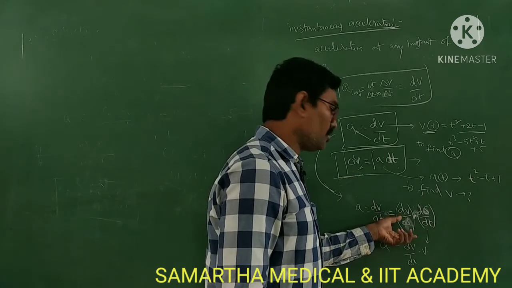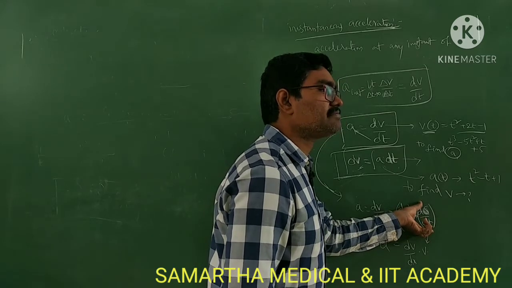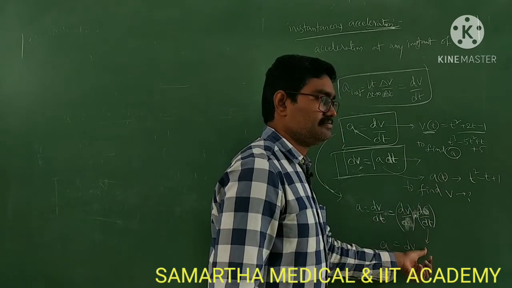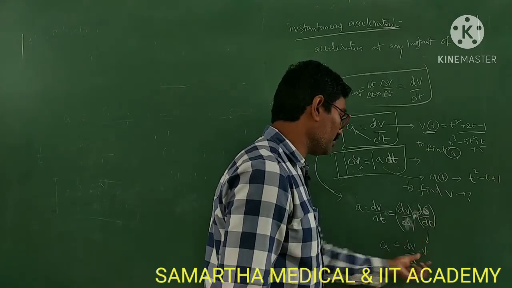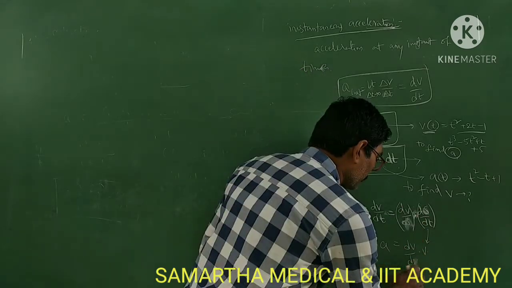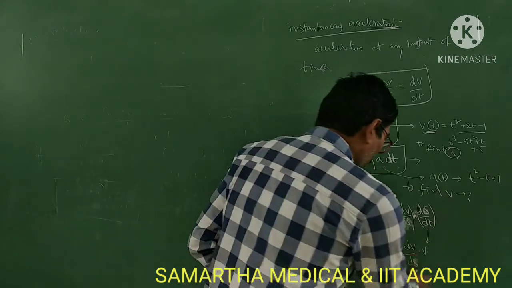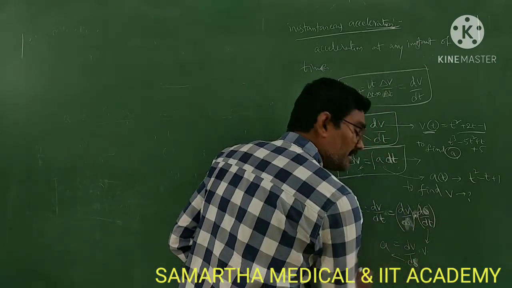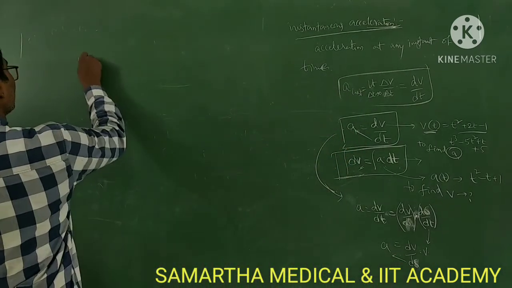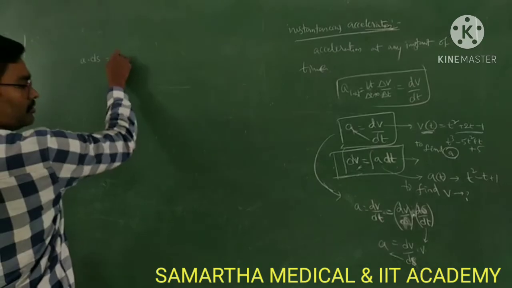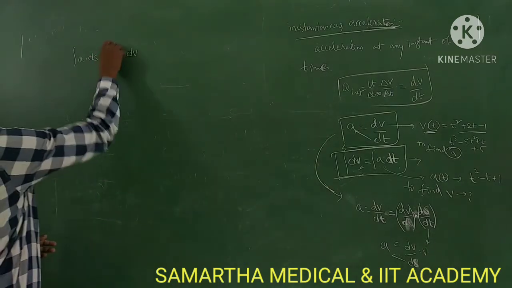Now dv by ds into ds by dt, which can be written as v, to write it in another form. So ds by dt is velocity v, so a is dv by ds into v. Correct? Now what we will do is take ds to the other side. So a into ds is equal to v into dv. Now integrate it on both sides.